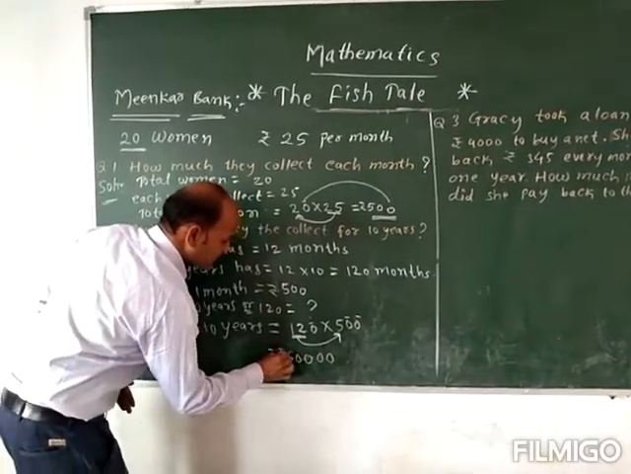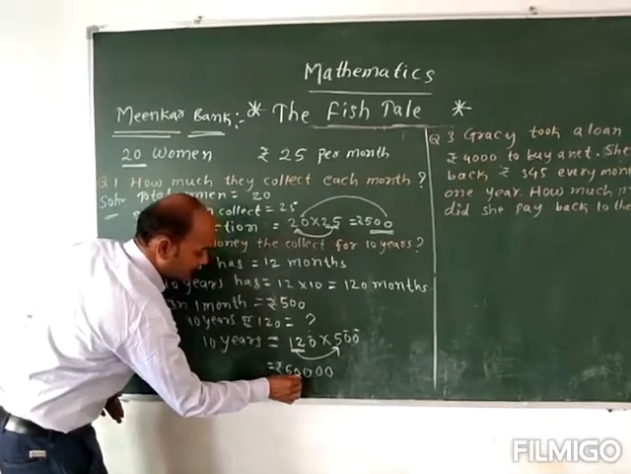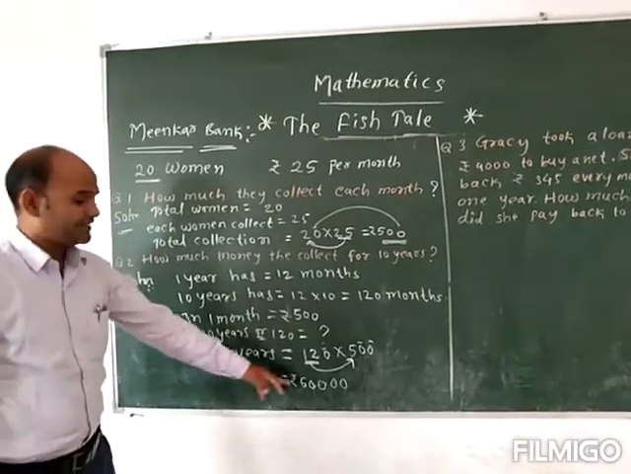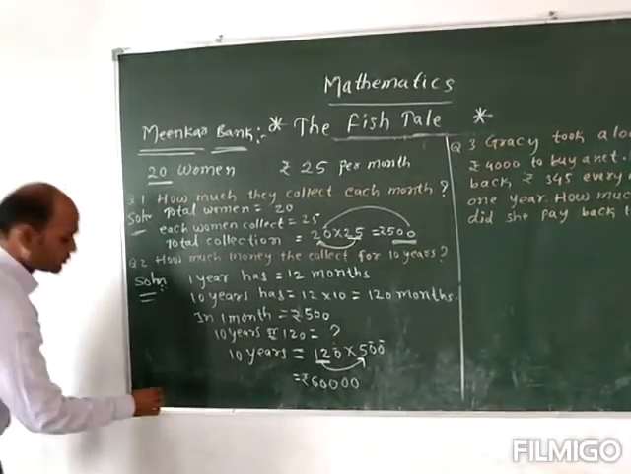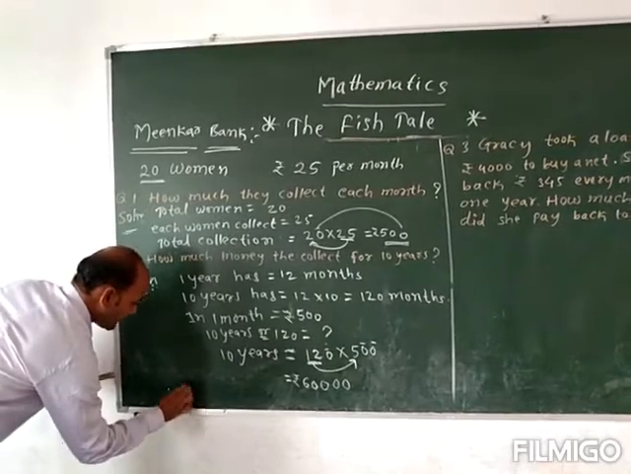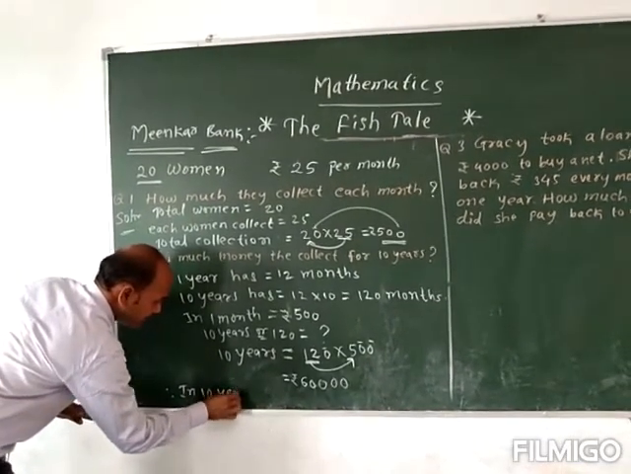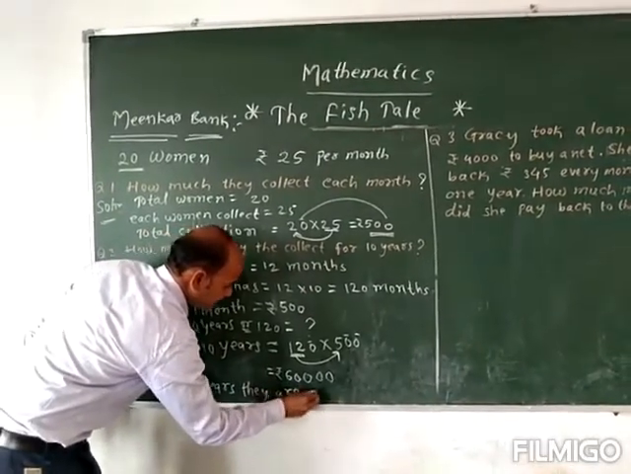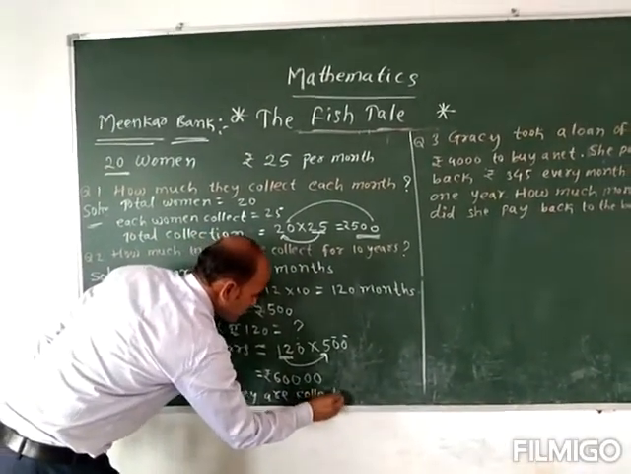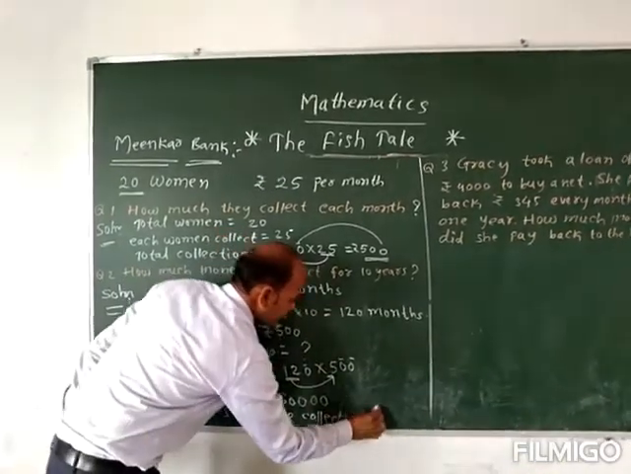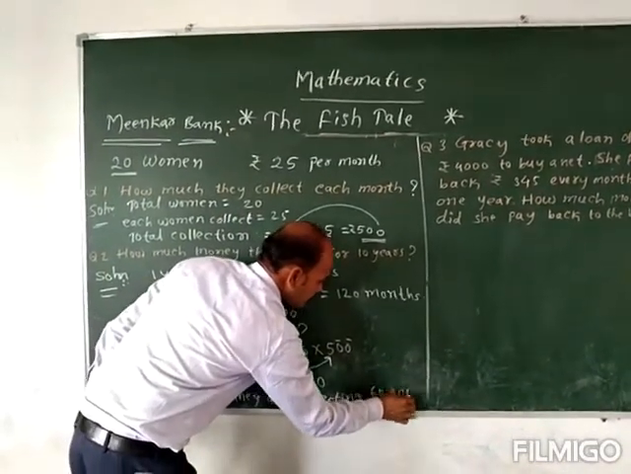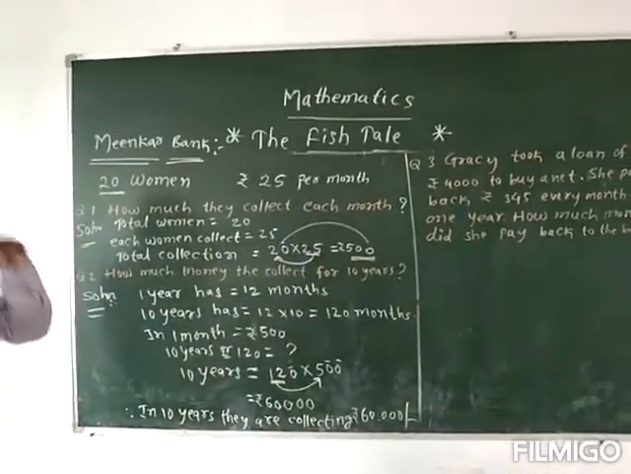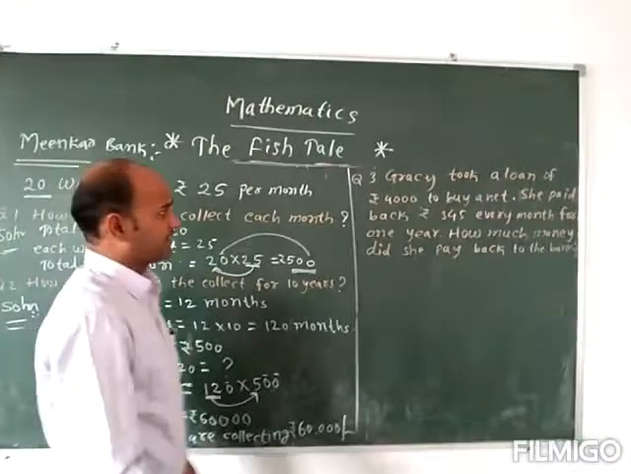Means in 12 months how much they are collecting? 1, 10, 100, 1,000, 10,000. Means in 10 years how much they are collecting? In 10 years they are collecting 60,000 rupees. Therefore in 10 years they are collecting 60,000 rupees.